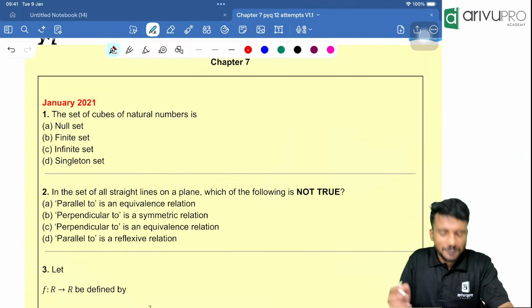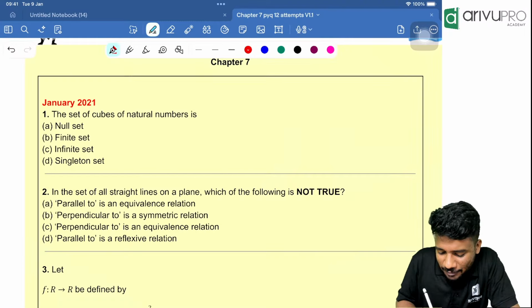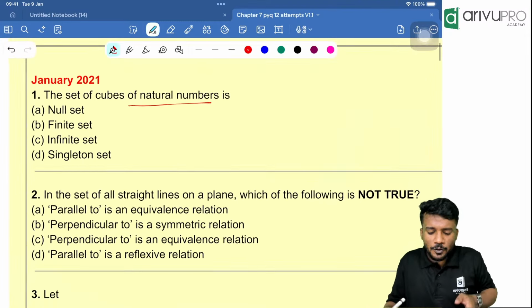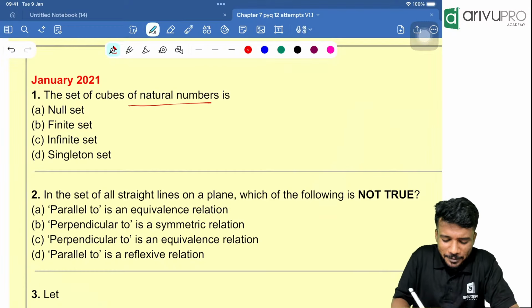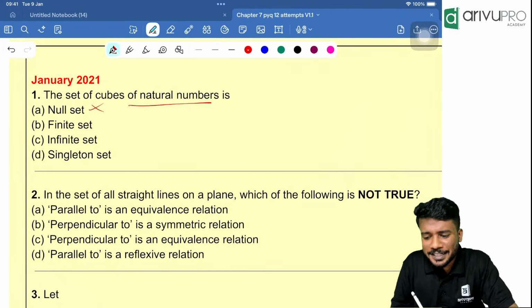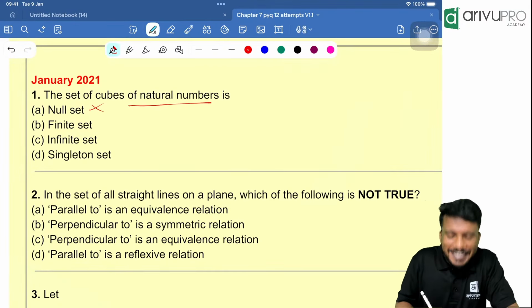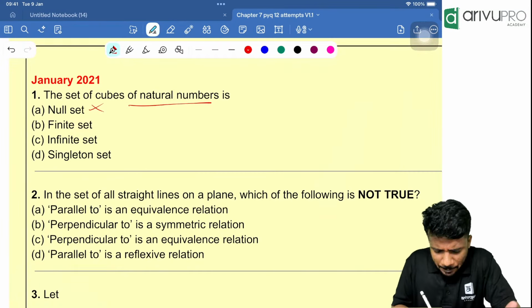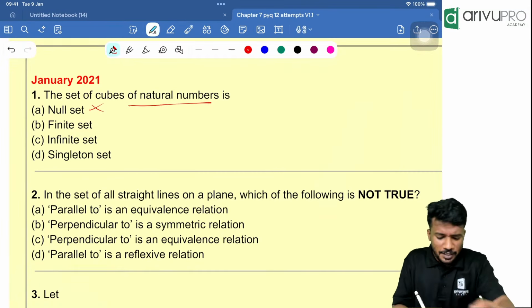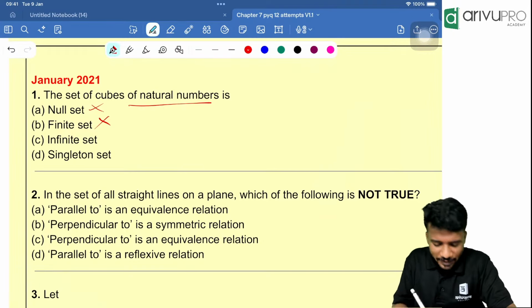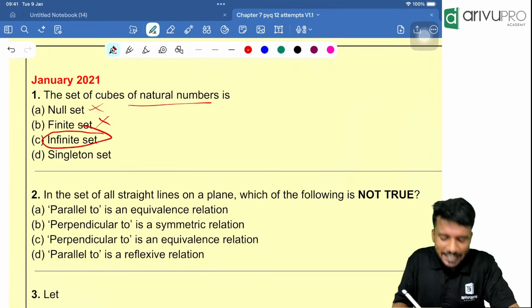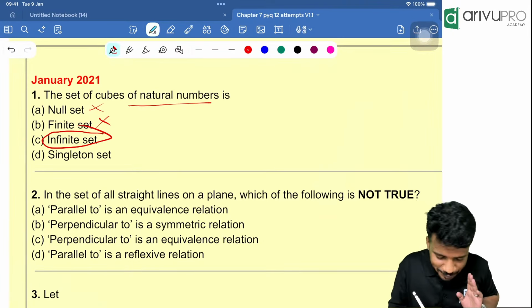The first question is from January 2021. The set of natural numbers, the set of cubes of natural numbers. What type of set is it? Is it a null set? No, it is not a null set. It has elements inside it. Then, is it a finite set? Natural numbers, there are n natural numbers. That means it is not finite. It is an infinite set. Option C is your answer.